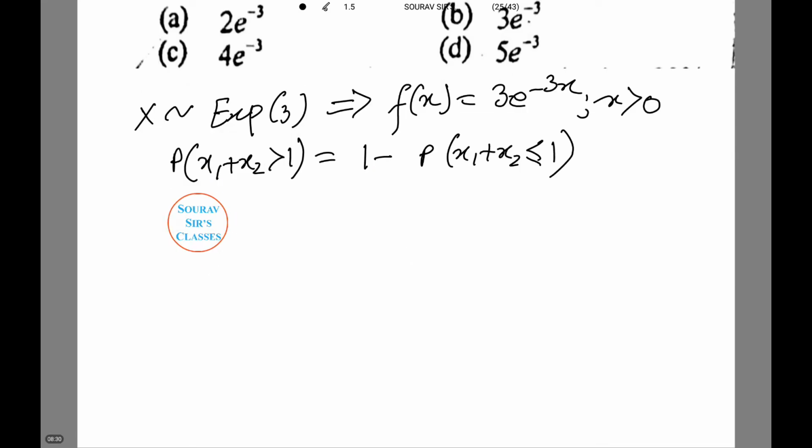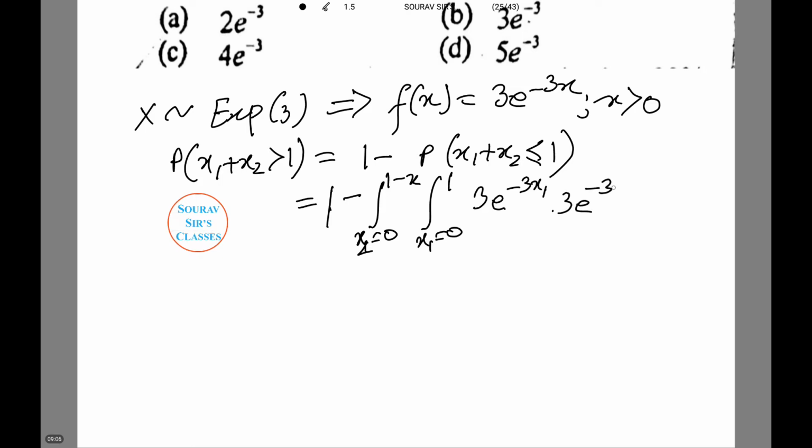Therefore probability X1 plus X2 greater than 1 equals 1 minus probability X1 plus X2 less than or equal to 1, that is equals 1 minus integration over X1 equals 0 to 1 minus X2, and X2 equals 0 till 1, of 3 e to power minus 3 X1 into 3 e to power minus 3 X2, dX1 dX2.